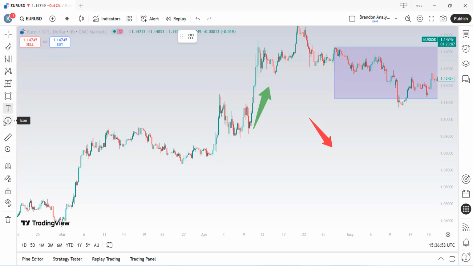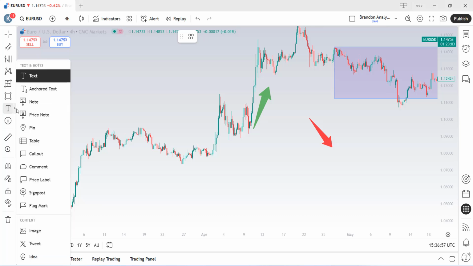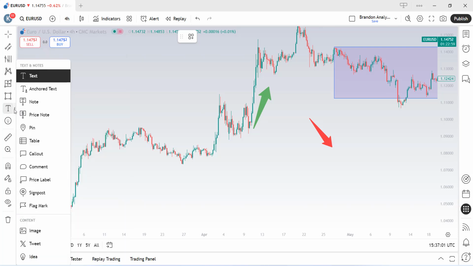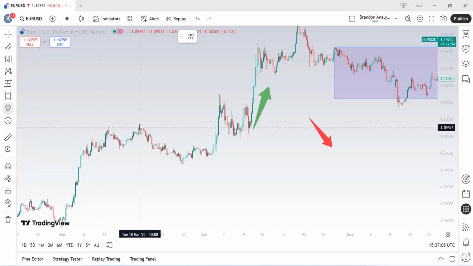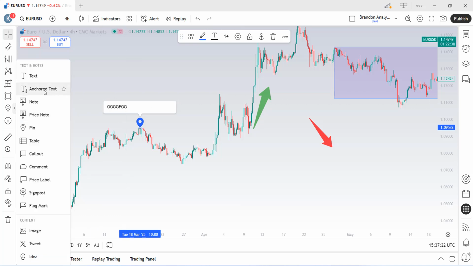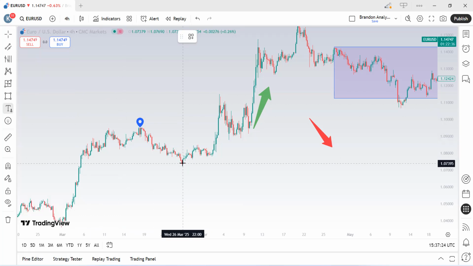Next, on the left of my TradingView, we have two other important sections, which is the text section and the emoji section. These sections allow you to insert text or images on your chart. This text section lets you insert or pinpoint text at given areas on your chart, as you can clearly see in this video, or you can insert anchor text at particular areas of your chart.